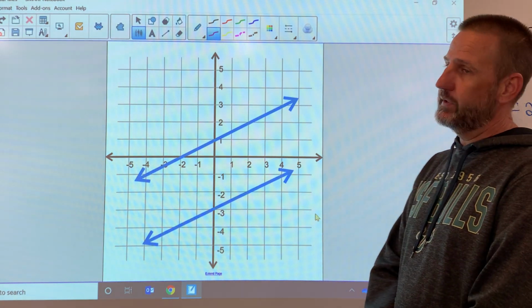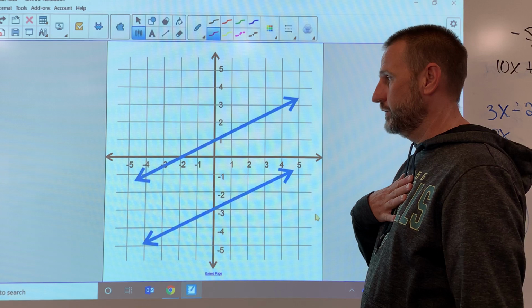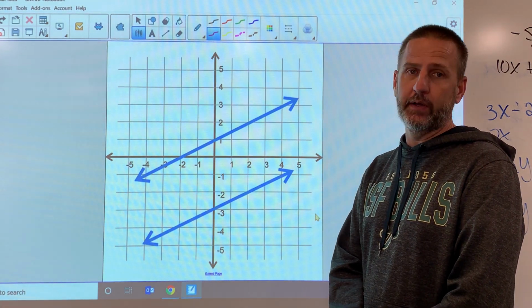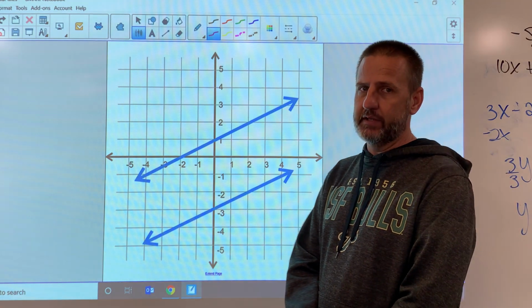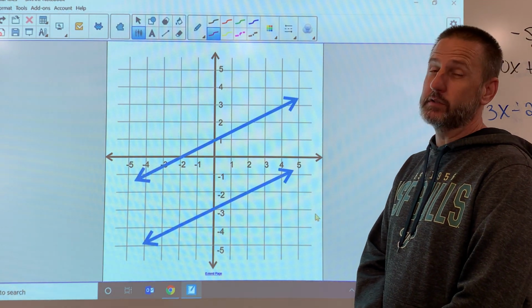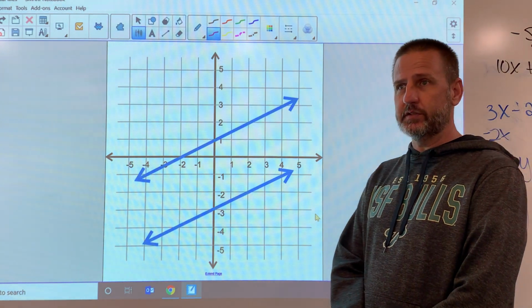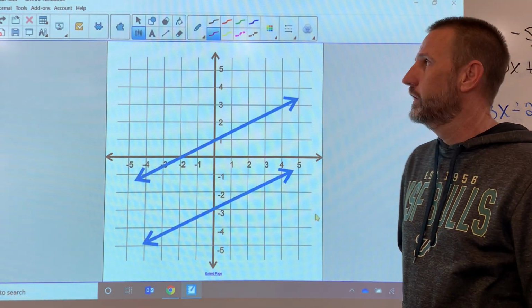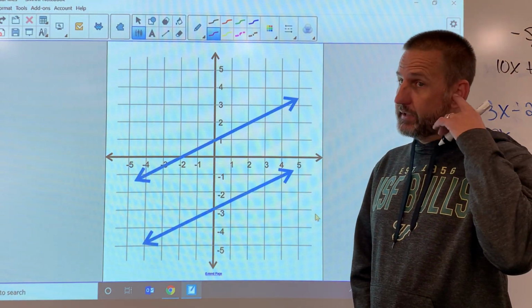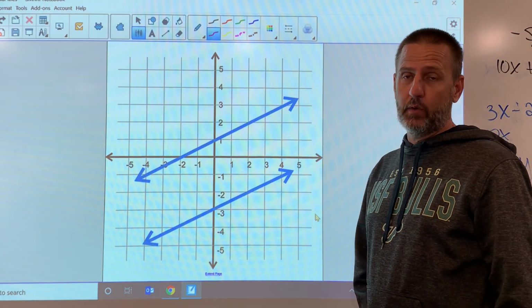So I'm going to jump right in with how I count slope. I like to do slope when I have a graph. I always want to tell the kid to go ahead and use the counting method. We will look at the formula in the next one, but right now I want to focus on the counting method. I do that by using the rise, run, and basically just building little staircases. I need to place a couple dots on the line so that I can trace out a rise, run.